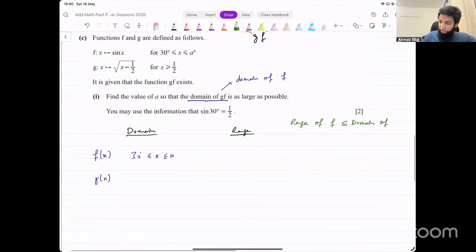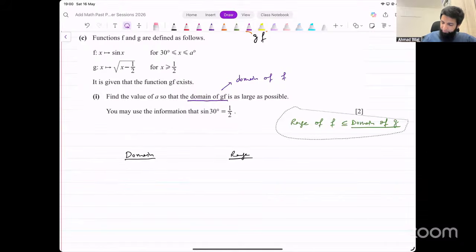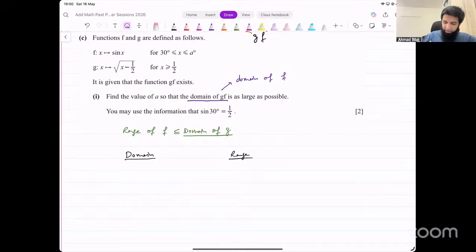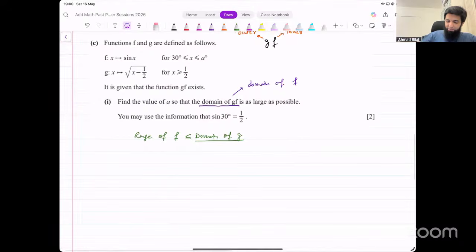What's the outer function? The outer function is g. For g, we know that x is supposed to be greater than or equal to 1 over 2. That's the domain of g. The range of f is a subset of the domain of g.